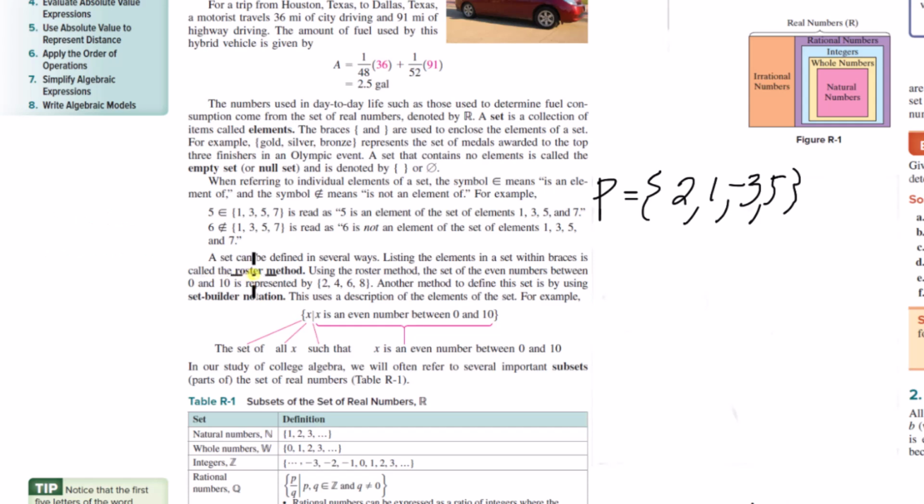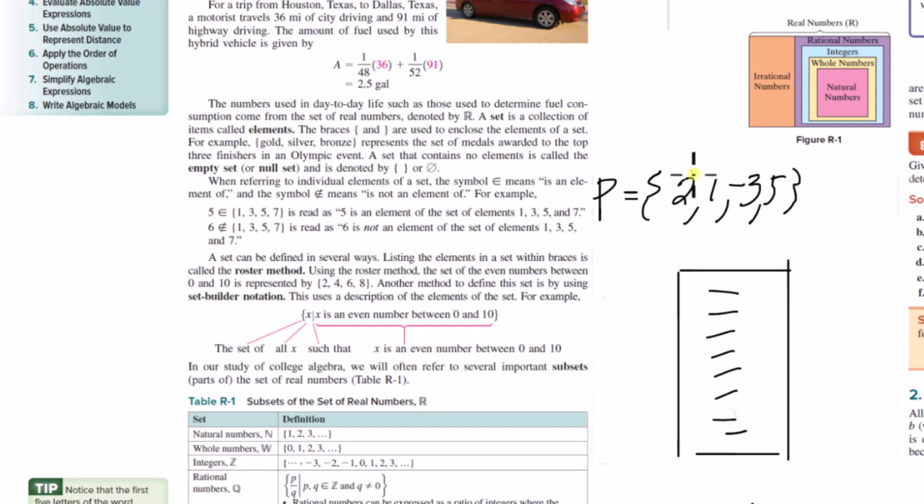A set can be defined in several ways. Listing the elements in a set within braces is called the roster method. So this is the roster method. It's like a roster, where you actually list them all out like this.